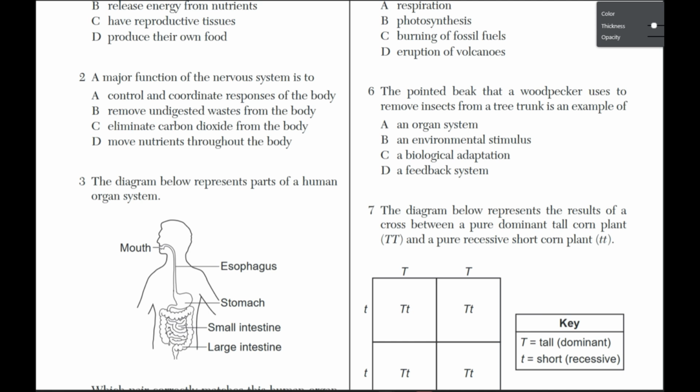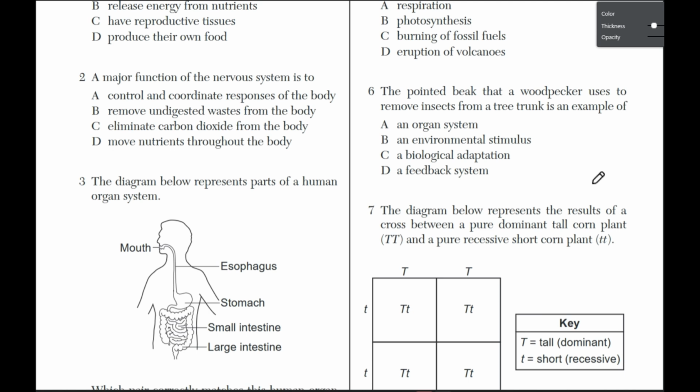All right, so number 6. The pointed beak that a woodpecker uses to remove insects from a tree trunk is an example of A, an organ system, B, an environmental stimulus, C, a biological adaptation, or D, a feedback system. All right, so just like we did in part 1, we're going to go through these one by one and figure out why they are or are not our correct answers.